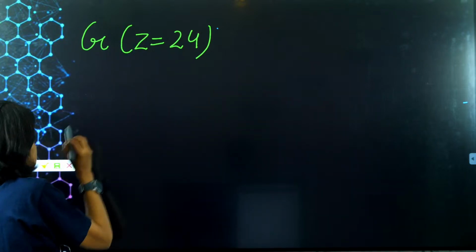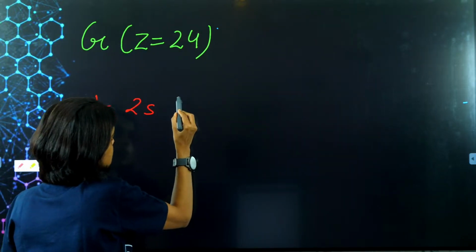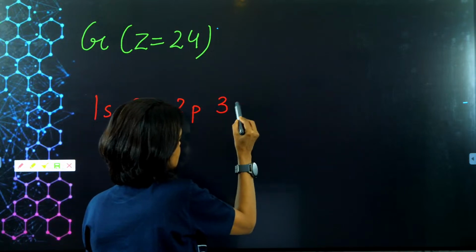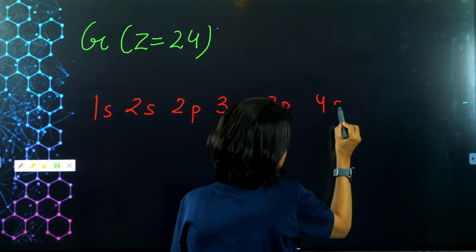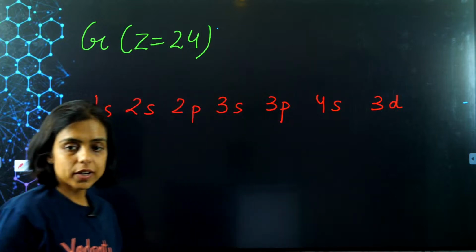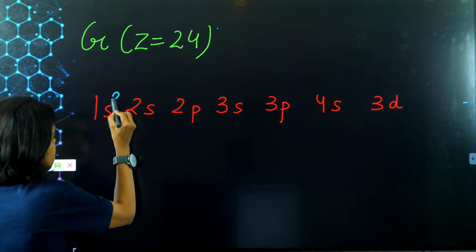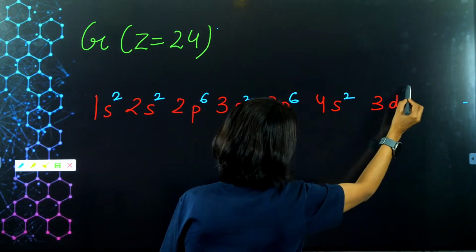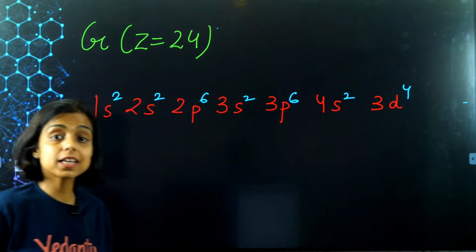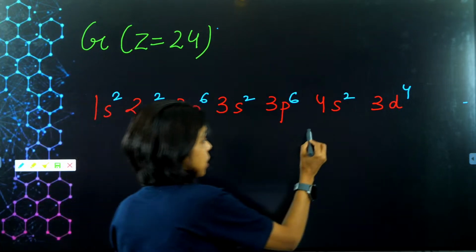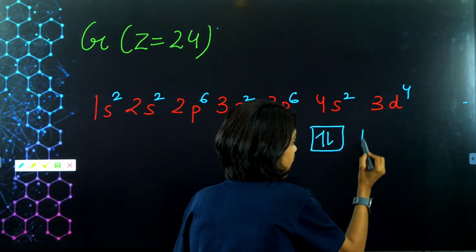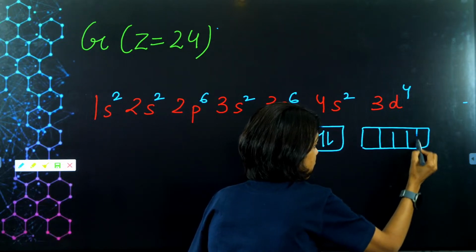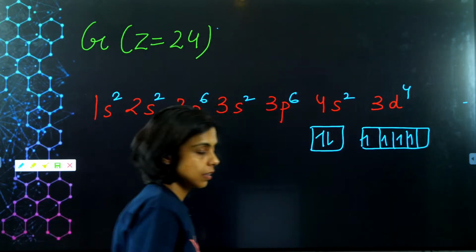Now let me tell you the exceptional cases, the exceptional configurations. First is the case of chromium. Chromium has atomic number 24. So as per the rule, I am supposed to fill 24 electrons. Let me write the order in which the electrons are filled: 1s2, 2s2, 2p6, 3s2, 3p6, 4s2, 3d4. This should be the expected configuration. 4s will be filled first with the 2 electrons and then 3d. 3d has 5 orbitals, so I will fill like this, right?